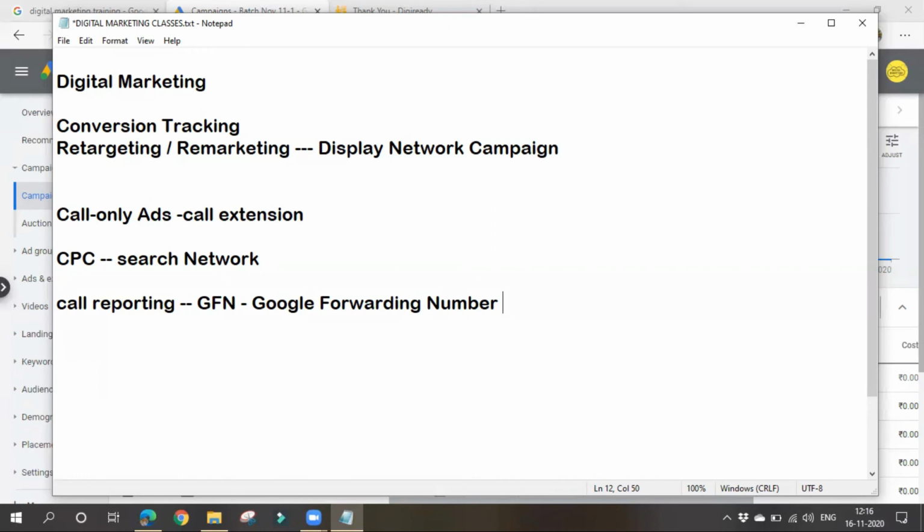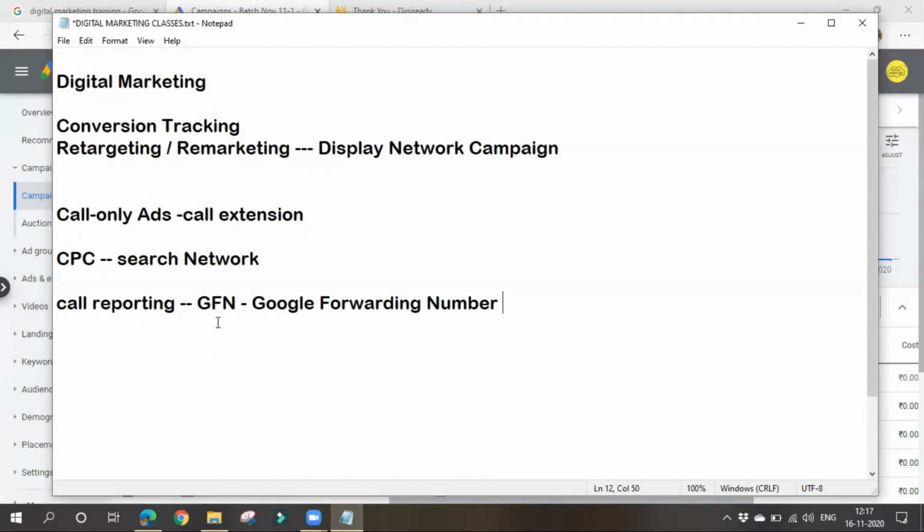It can track details like call duration, meaning after we get a call, how many minutes they spoke with us. It can also track call start and end time, the caller area code, and whether the call is connected or not, etc. Like this we can track various things with the help of call reporting.